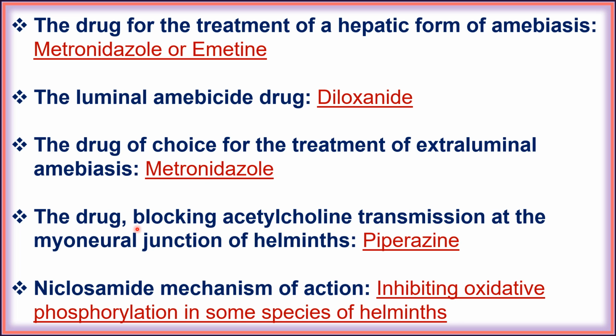Next, the drug blocking acetylcholine transmission at the myoneural junction of helminths is piperazine. Next, niclosamide's mechanism of action is inhibiting oxidative phosphorylation in some species of helminths.